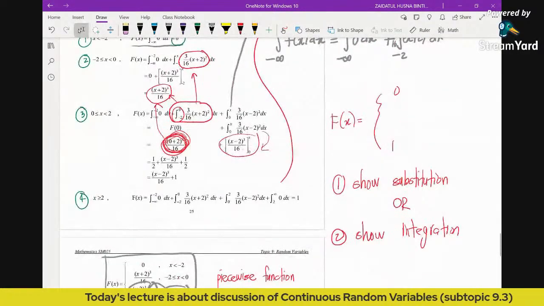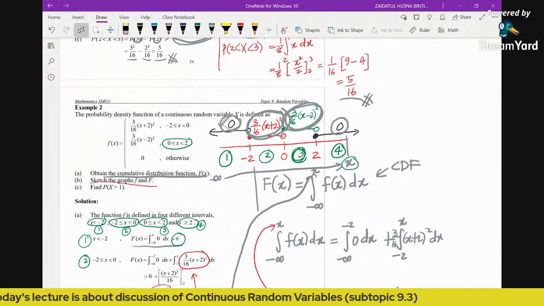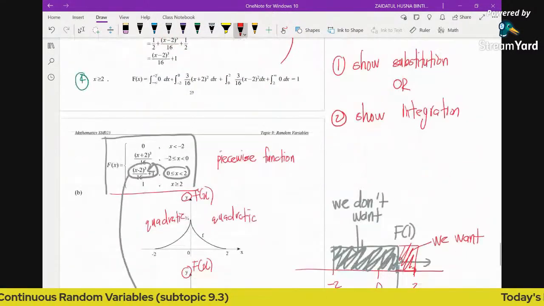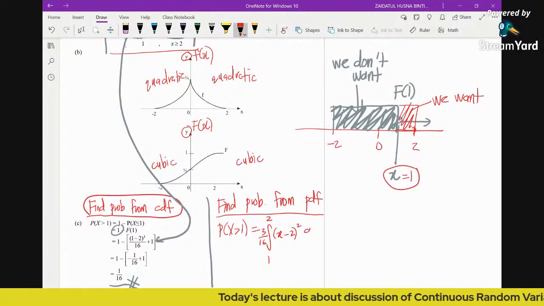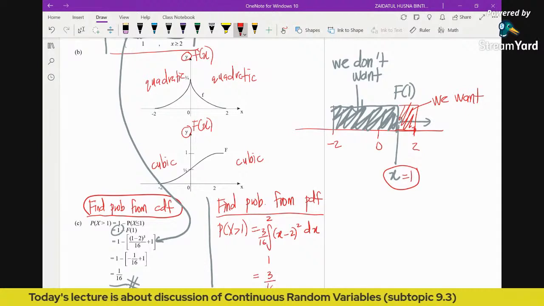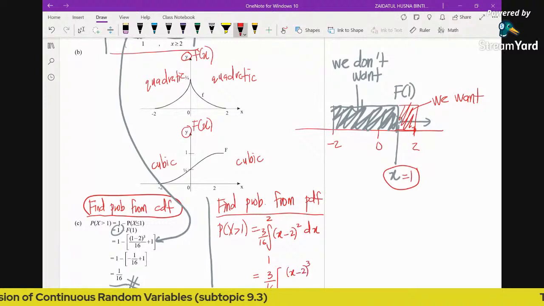As you can see from the question, the function here is defined as 3 over 16 x minus 2 squared. 3 over 16 x minus 2 squared dx. So integrating the function 3 over 16, you will have x minus 2 cube over 3.